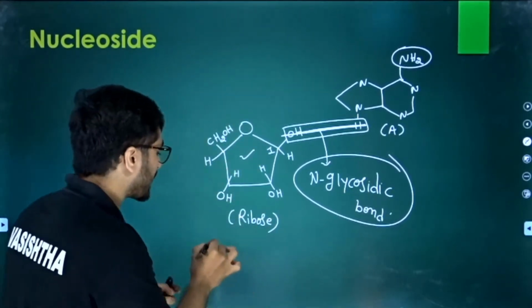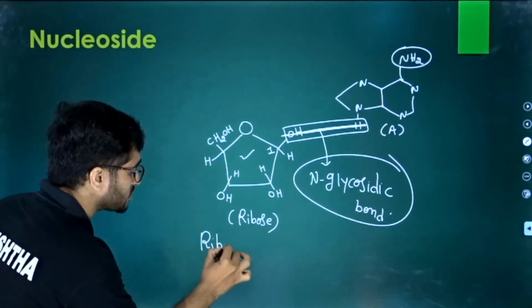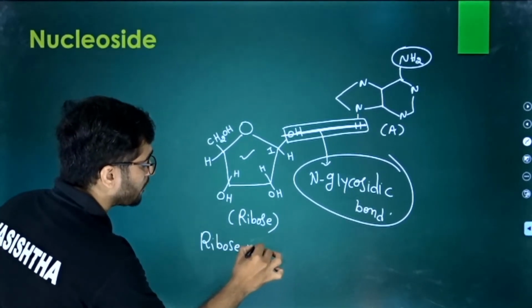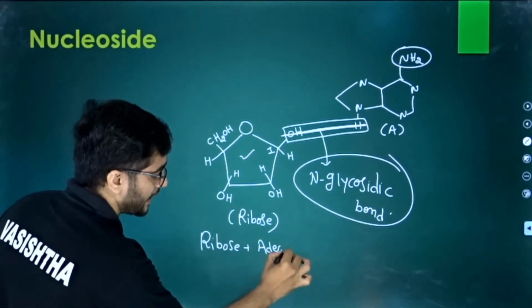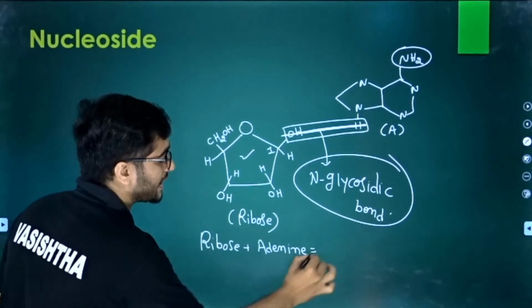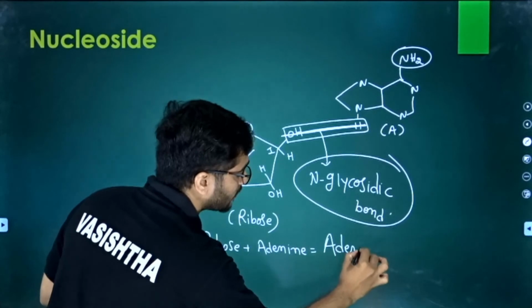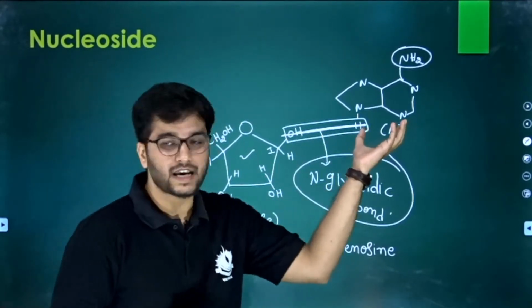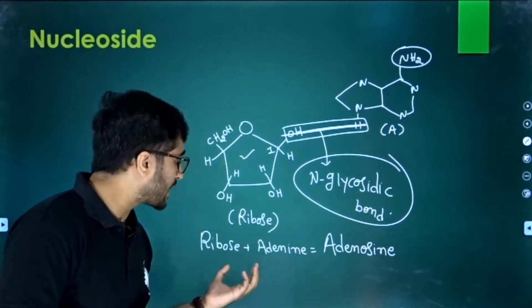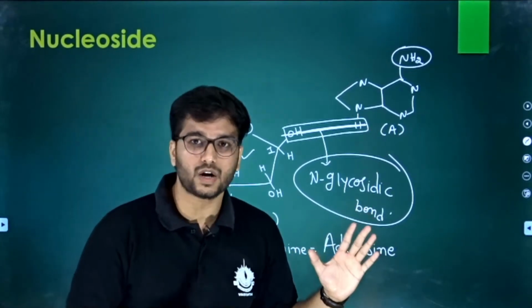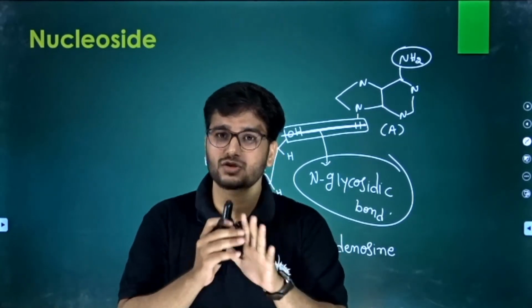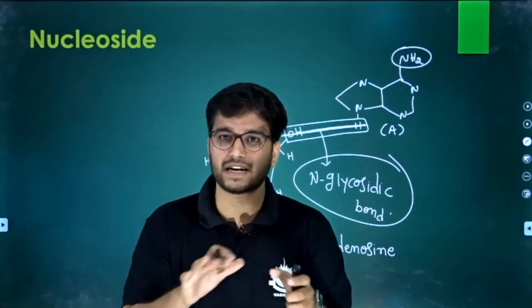Okay, so let's write it. Ribose plus adenine, that is known as adenosine. What about if we put here a guanine? Then it will be ribose plus guanine, and that is guanosine. Okay, so let's place this whole nucleotide in a nutshell and finish them.